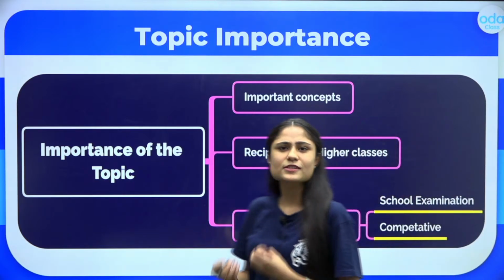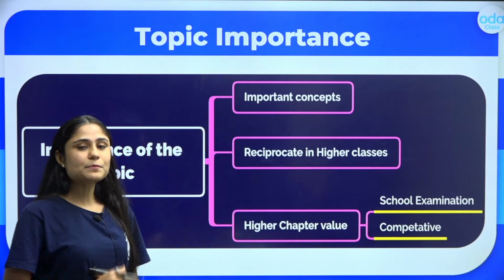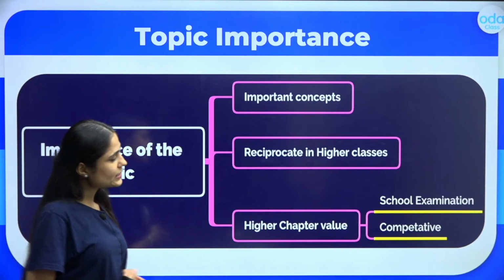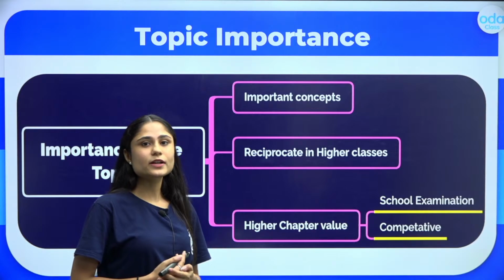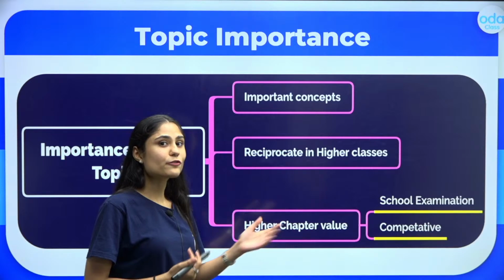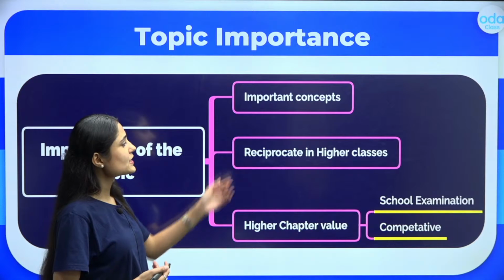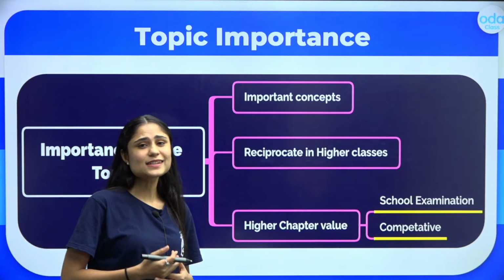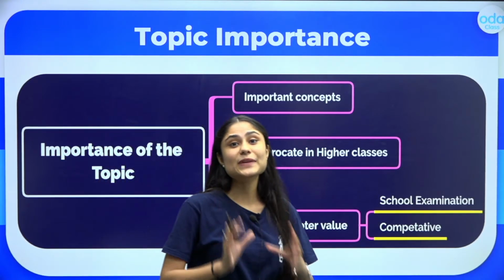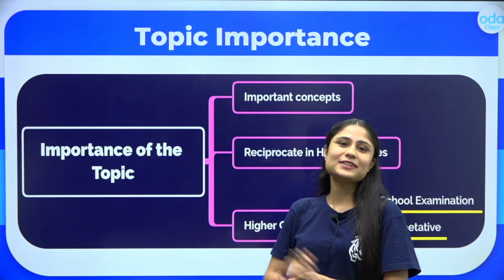Whether you're from CBSE board, ICSE board or even state board, this chapter is very important, and you will be getting questions out of it. It is also important for competitive exams, so in Olympiad exams as well, this chapter carries a lot of weightage. Other than that, it also has importance in higher classes, where you will be getting more and more concepts, and this topic will act as a base. So we have all understood why this chapter is important.